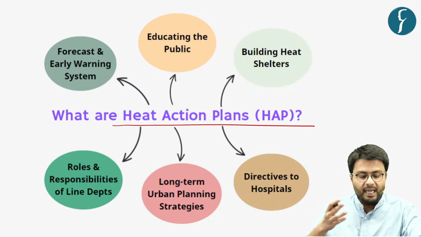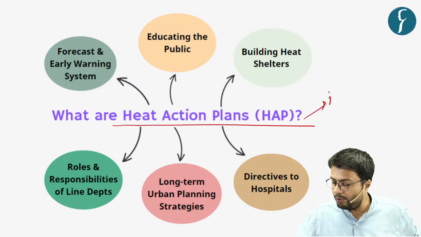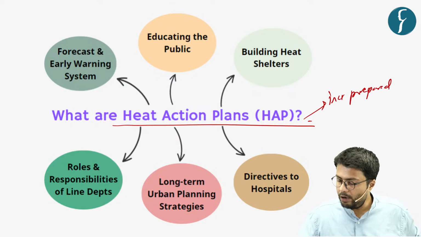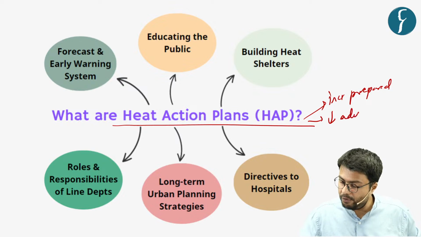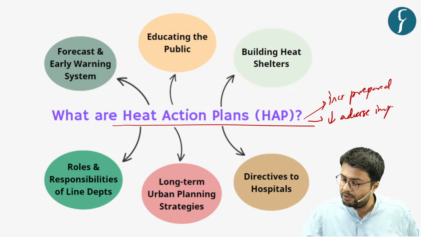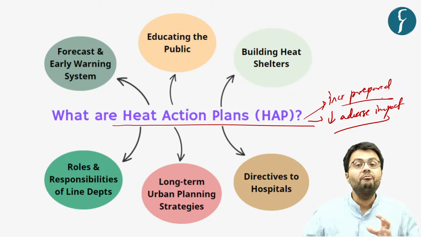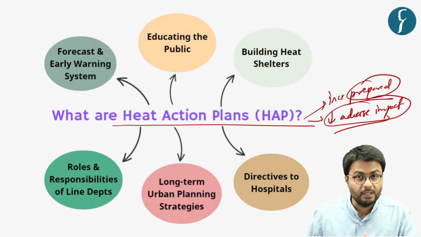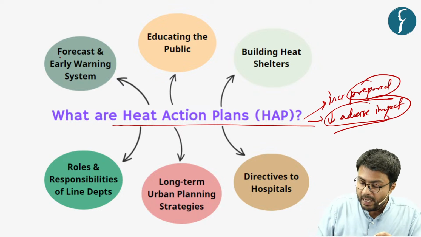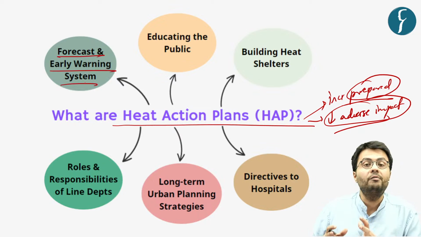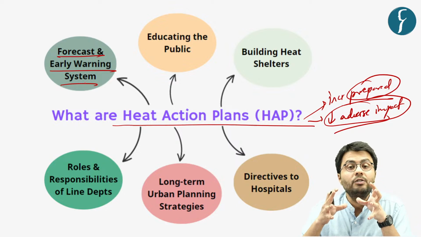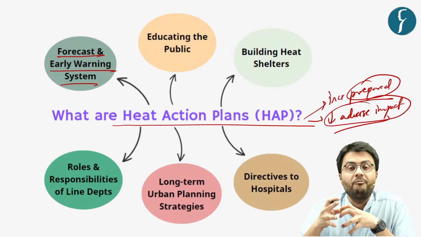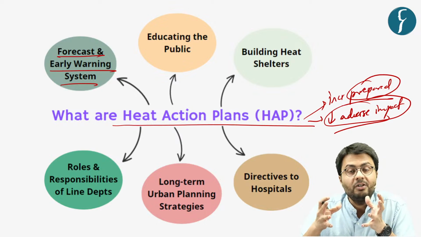Now, these heat action plans aim to increase preparedness and also reduce the adverse impact of heat wave incidents. Now, how does the government increase preparedness and reduce the adverse impact? It is done through an increase in forecasting and early warning systems. Because the presence of forecasting methods and early warning systems enables the government to warn people in general about the